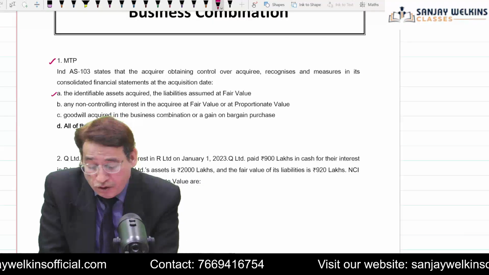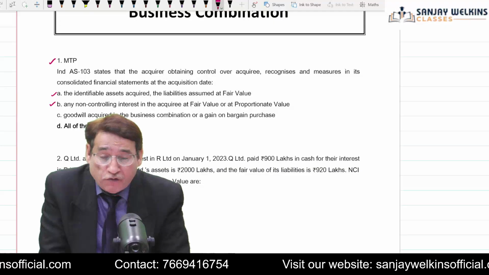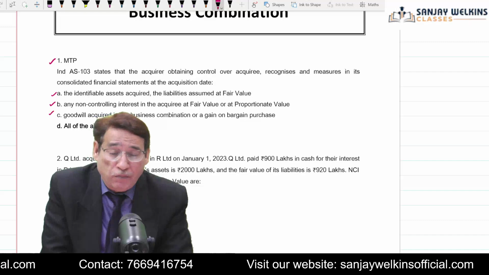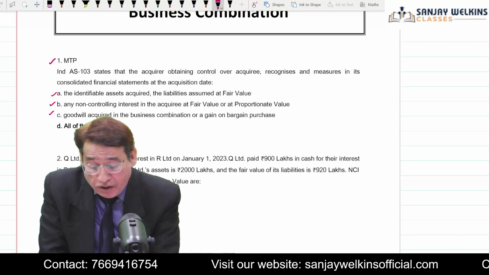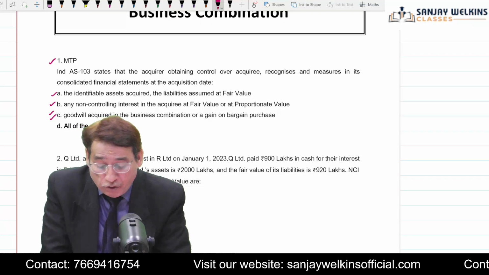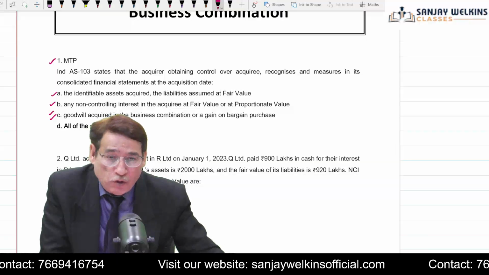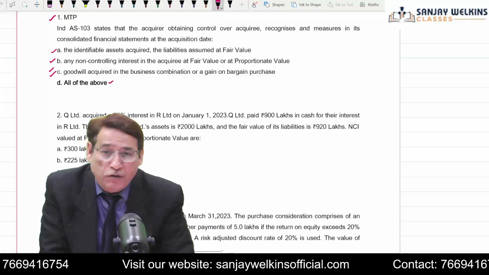That is true, no doubt about that. And any non-controlling interest in the acquiree at fair value or at proportionate value. As you know, non-controlling interest can be measured at fair value or proportionate value. And finally, it is also given goodwill acquired in the business or gain on bargain purchase. On the date of acquisition, quite obviously these are the accounting aspects. So the answer will be all of the above, correct?